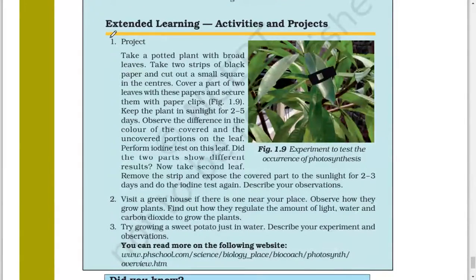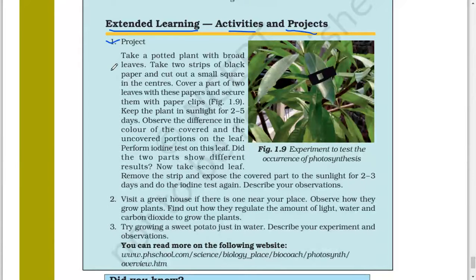Next, extended learning activities and project. Project: take a potted plant with broad leaves. Take 2 strips of black paper and cut out a small square in the center. Cover a part of 2 leaves with these papers and secure them with paper clips. Keep the plants in sunlight for 2 to 5 days. Observe the difference in the color of the covered and the uncovered portion on the leaf. Perform the iodine test on this leaf. Did the two parts show different results?